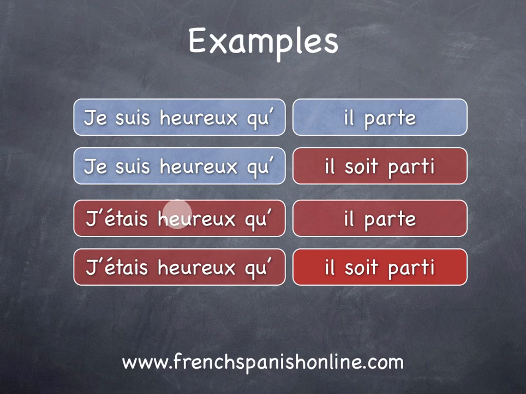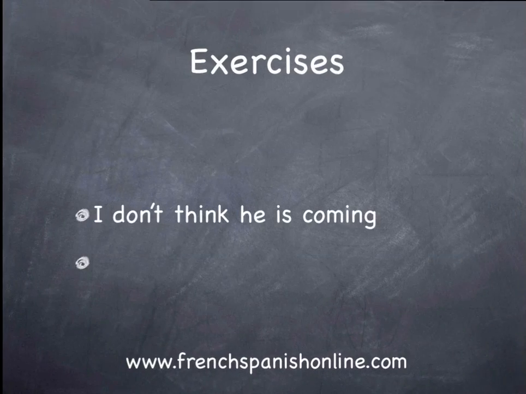Now, the same example but in the past. J'étais heureux qu'il parte. I was happy that he left. So here, for example, yesterday at noon, I was happy that he left yesterday at noon. In this case, you need the present subjunctive. And here, an example with the past subjunctive. J'étais heureux qu'il soit parti. I was happy that he had left. Okay, so it's not so difficult to understand how to use it.